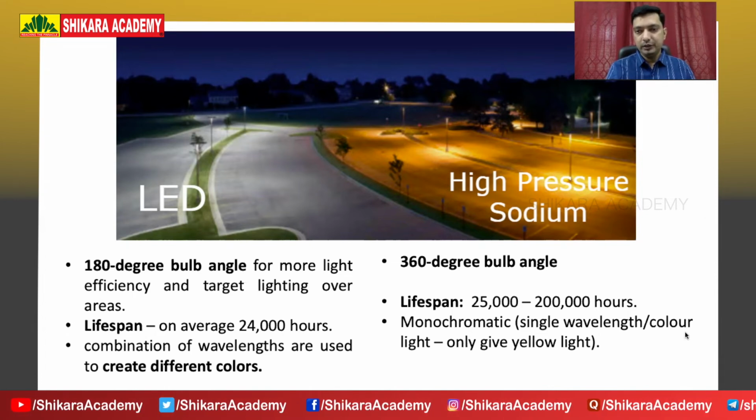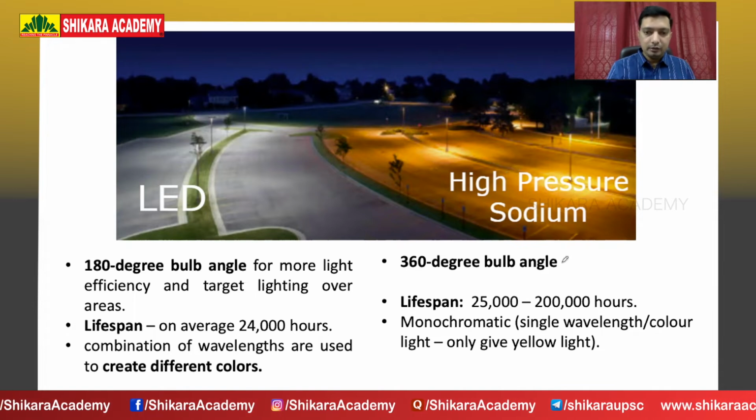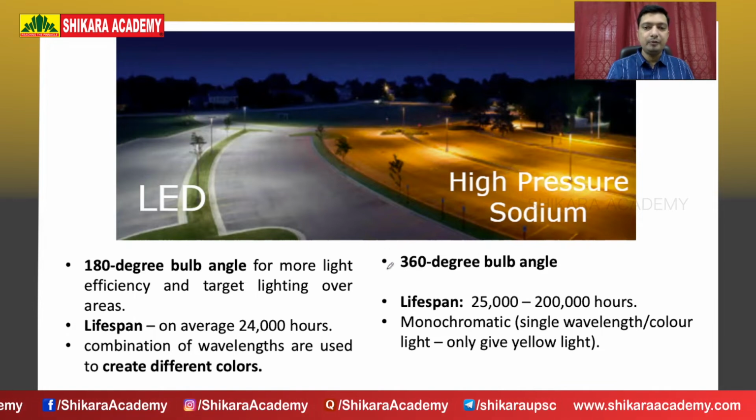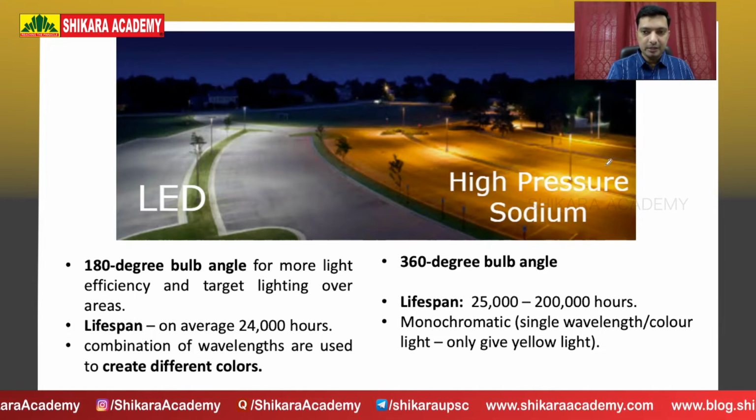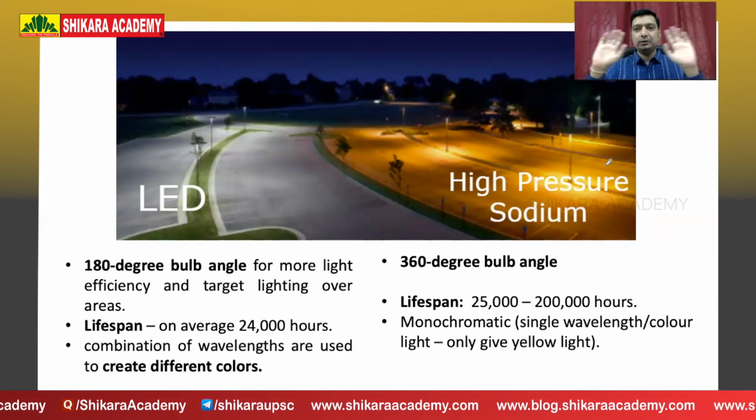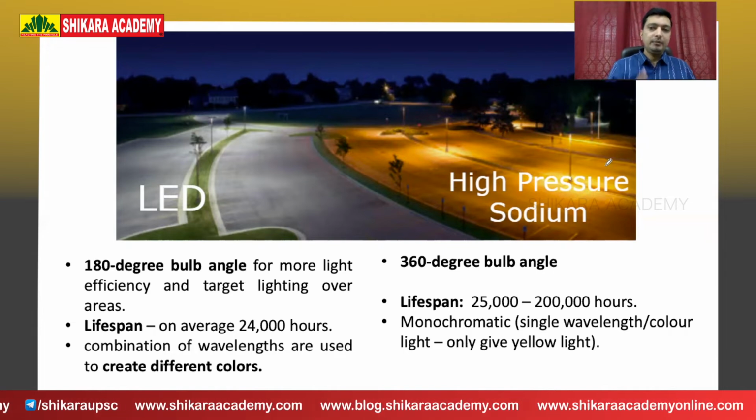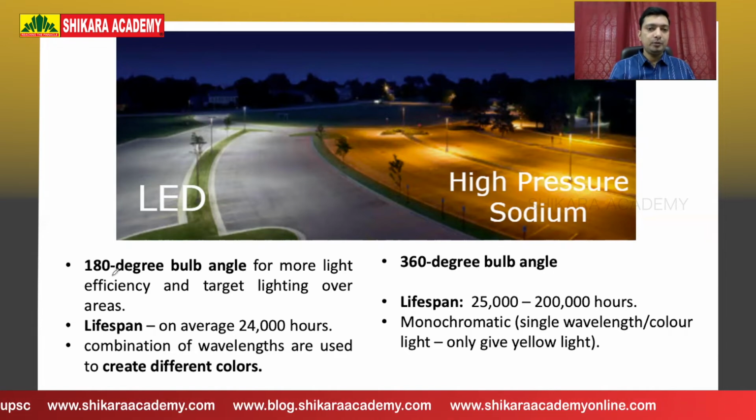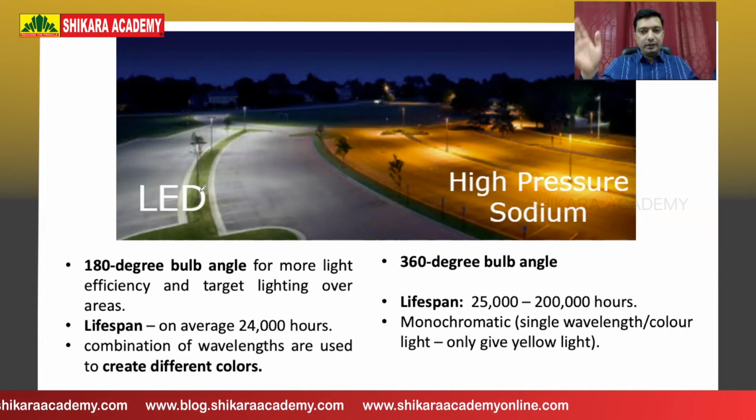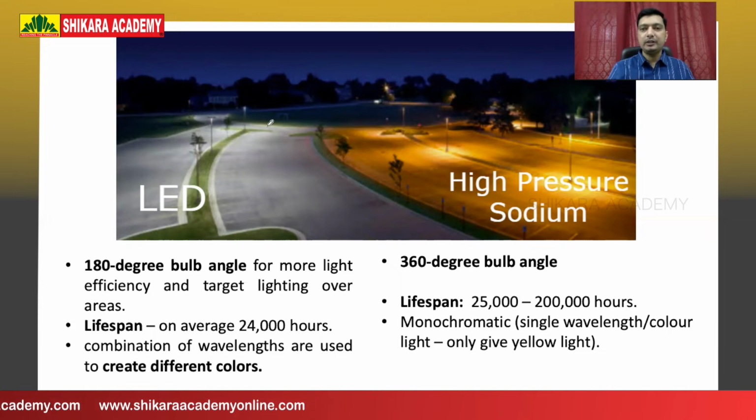So what do you see here? We're comparing LED with high pressure sodium lamps. Indeed, it is true that sodium lamps produce light in 360 degrees. If you see in the image here, the lights are illuminating surrounding areas in all 360 degrees, so they cover a large area. But that is not the case with LED. LED produces 180 degrees, only a half plane, so all this area is illuminated. So first statement is indeed right.